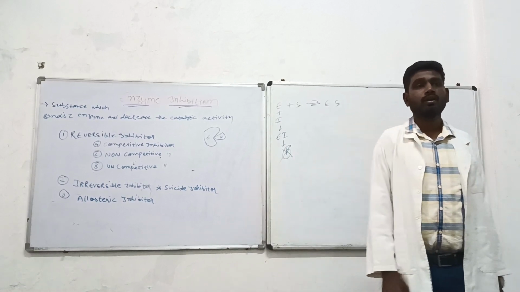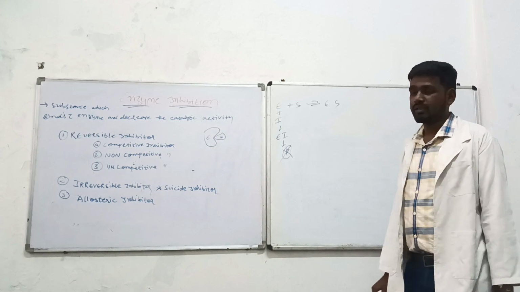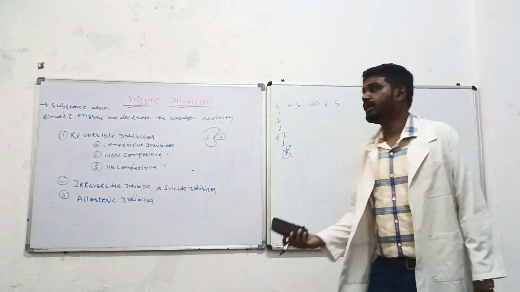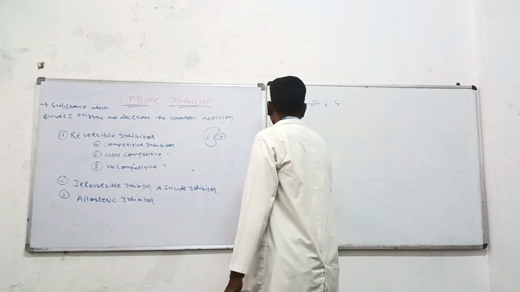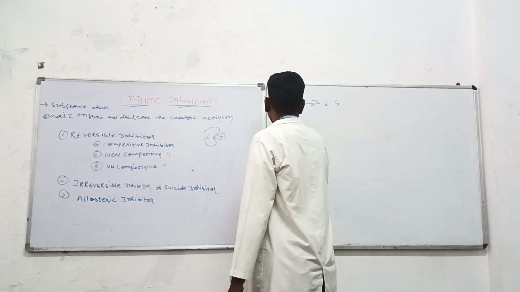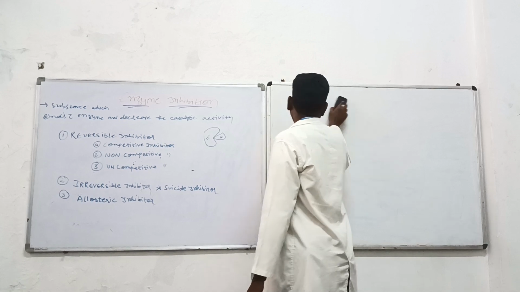Now coming to the first one, the reversible inhibitor. The word itself represents that it will bind with the enzyme temporarily, for a time being.